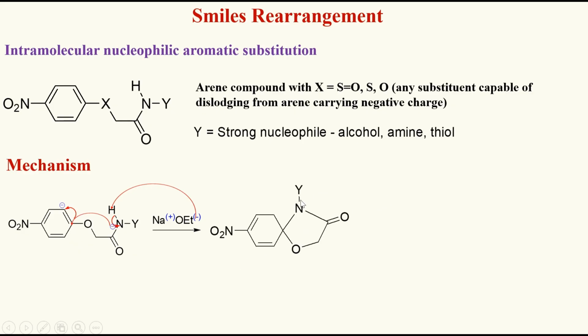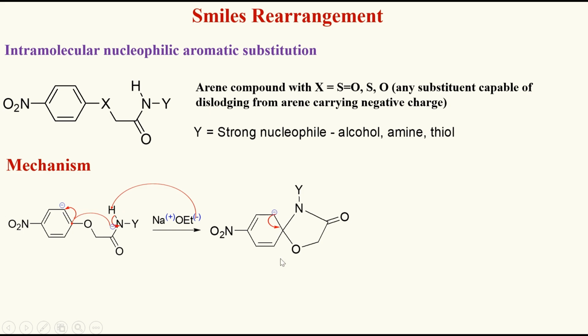We get a cyclized intermediate of this sort. And here the carbanion which is formed is unstable. It has to regain its stability. That's why it gives back its electrons to the adjacent carbon from which it had got them.